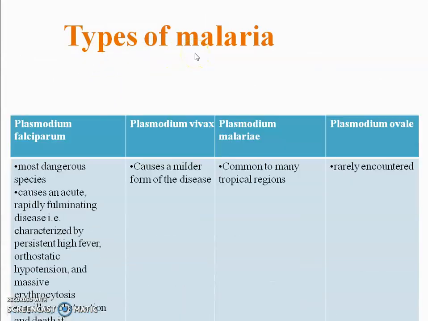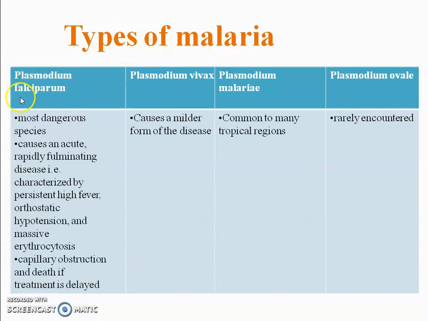Types of malaria. Plasmodium falciparum is the most dangerous species and causes an acute, rapidly fulminating disease characterized by persistent high fever, orthostatic hypotension, and massive erythrocytosis, capillary obstruction, and death if treatment is delayed. Plasmodium vivax causes a milder form of disease, Plasmodium malariae is common to most tropical regions, and Plasmodium ovale is rarely encountered.